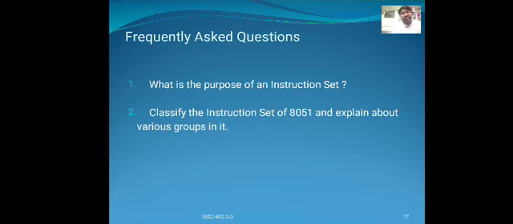Classify the instruction set of the 8051 microcontroller. Different microcontroller architectures use different instruction sets, but all the members of the microcontroller chip 51 family execute the same instruction set.